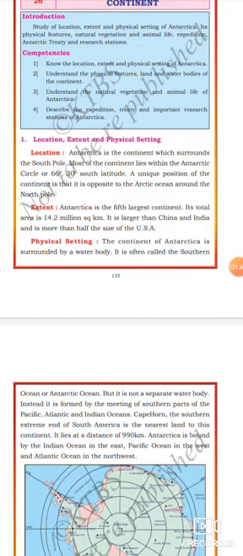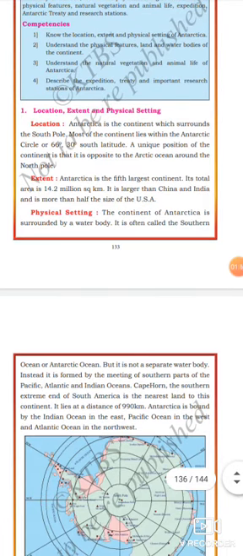Antarctica is the fifth largest continent. Its total area is 14.2 million square kilometers. It is larger than China and India and is more than half the size of the USA.